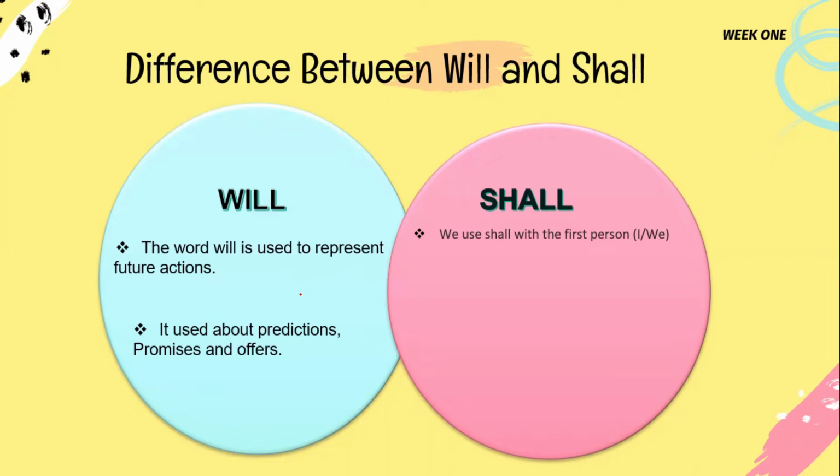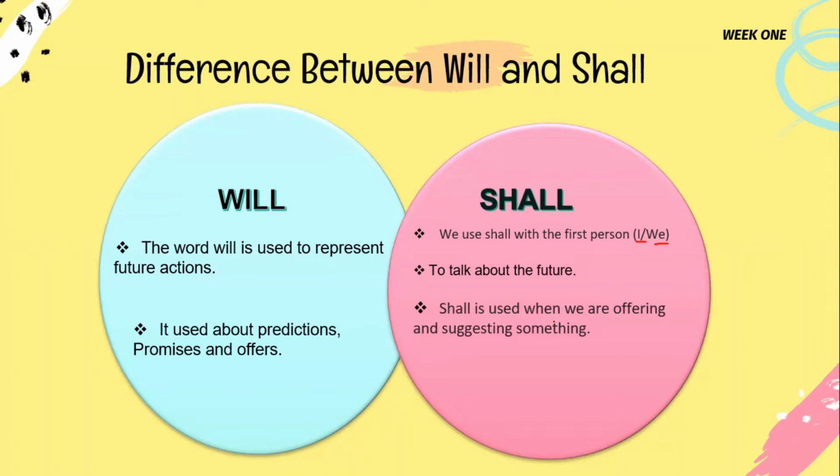with the first person only, for I and we, to talk about the future. Shall is used when we are offering a suggestion, and to indicate that something is sure to happen or must take place.